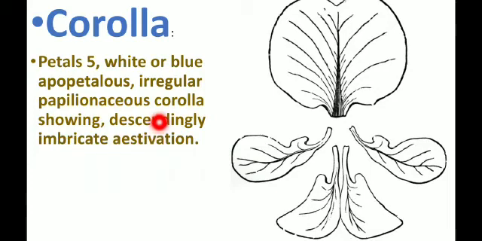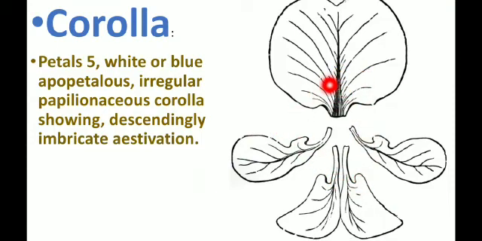So vexillary aestivation or imbricate aestivation. So standard petal, wing petal and keel petal. Okay, so that is the papilionaceous form of the petals present here. So vexillum, alae and carina. Okay, so that is the descendingly imbricate.